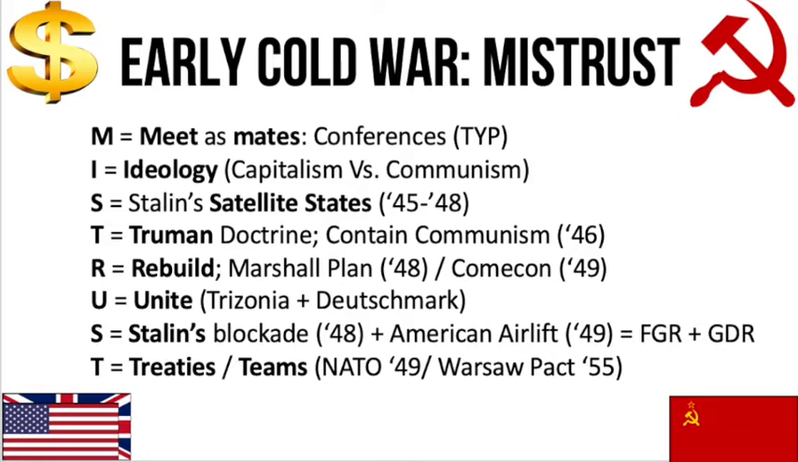For the early Cold War, we start in 1943, meeting as mates, and we end with T, two teams willing to go to nuclear war. So mistrust has caused this rise in tension in the early Cold War. And the next period of the Cold War is a huge period of tension, and you can check out my next video to find out more about that.